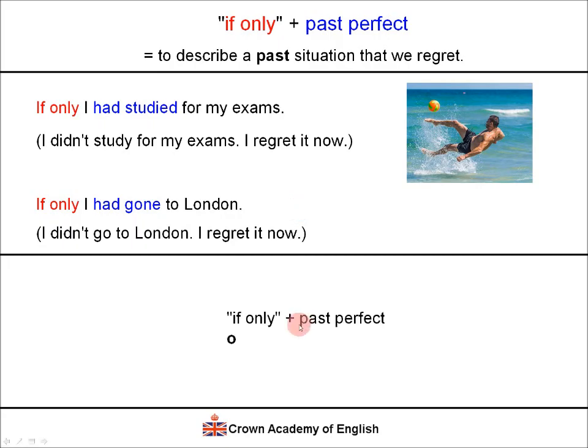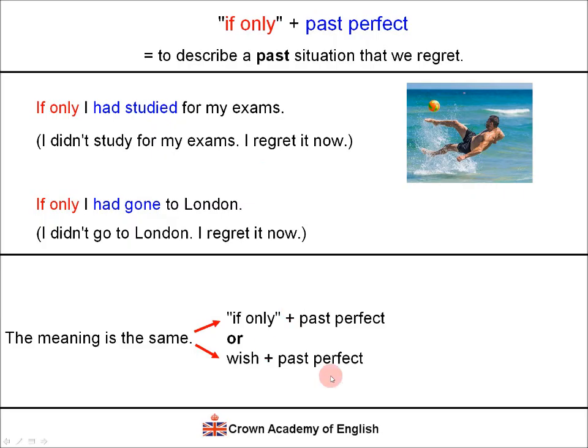So what is the difference between if only plus the past perfect and wish plus the past perfect, which we have already seen? Which one do we choose? Well, the meaning is in fact the same. So we can say, if only I had studied for my exams, or I wish I had studied for my exams.